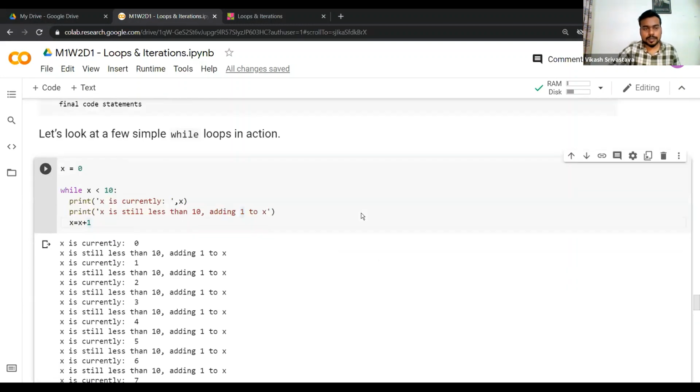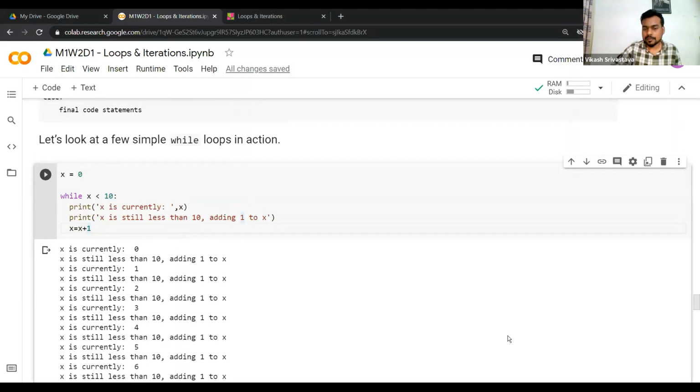Okay, so I hope this makes sense. Can you guys please confirm if the while loop is clear, at least whatever I have discussed till now?